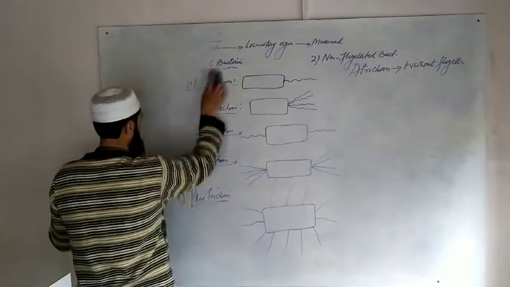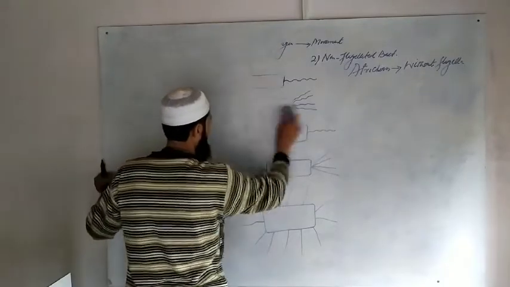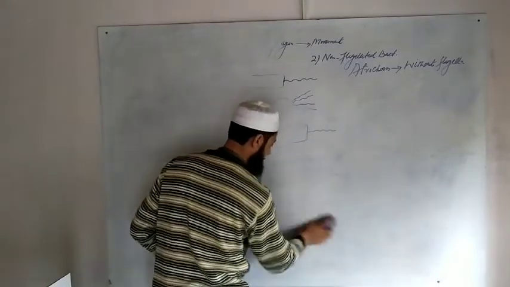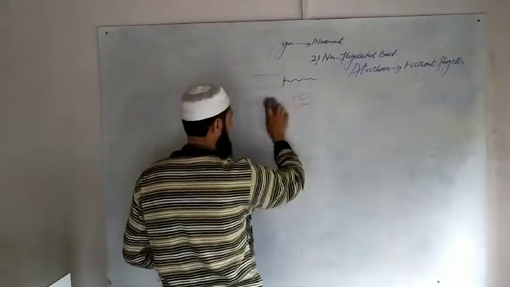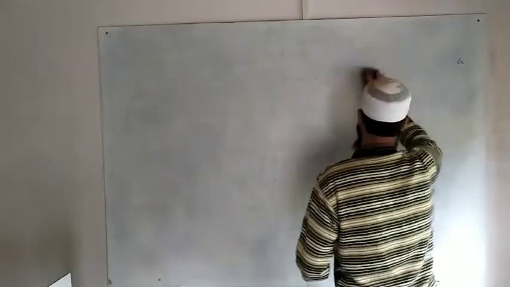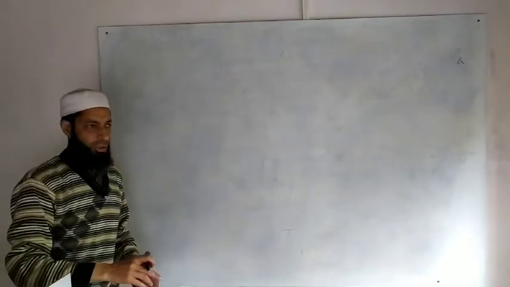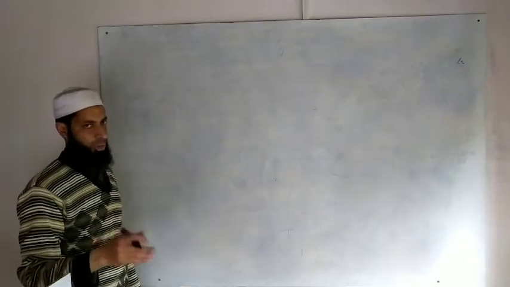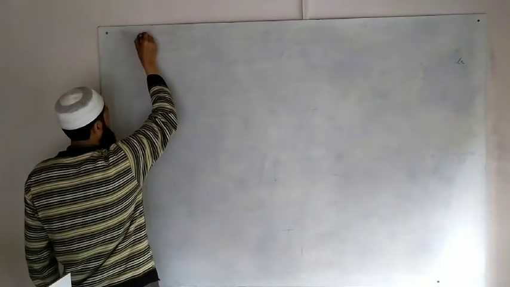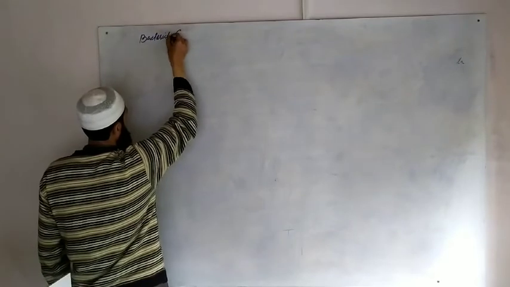After bacterial flagellation, I will take another topic that is very important from the examination point of view, and it is the topic by which we can differentiate different groups of bacteria, especially two groups: gram-positive bacteria and gram-negative bacteria. I will show you the technique by which we can differentiate these two groups. That is bacterial staining.